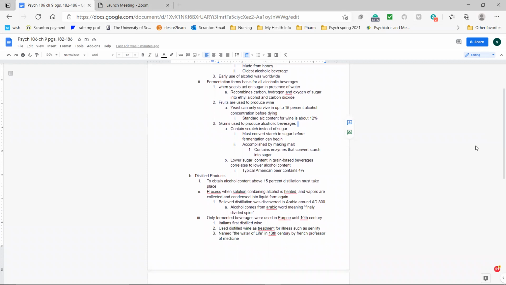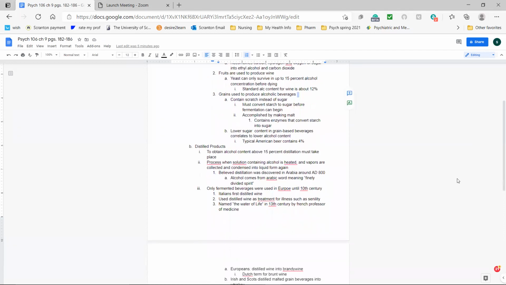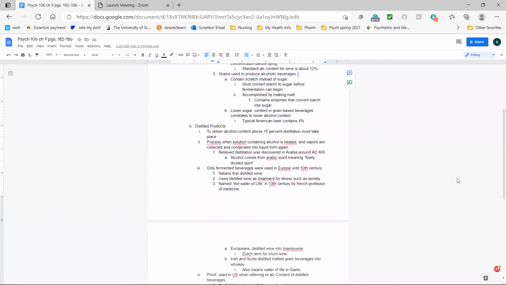There was also a correlation between the sugar content and the alcohol content. The lower the sugar content in the grain-based beverages was related to a lower alcohol content afterwards. And typical American beer contains about 4% alcohol. They also talked about distilled products. So this is used in order to obtain alcohol that has a higher than 15% alcohol concentration.